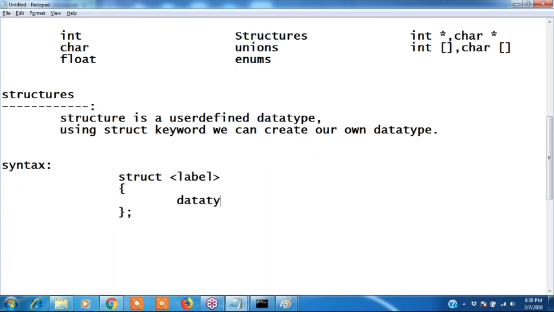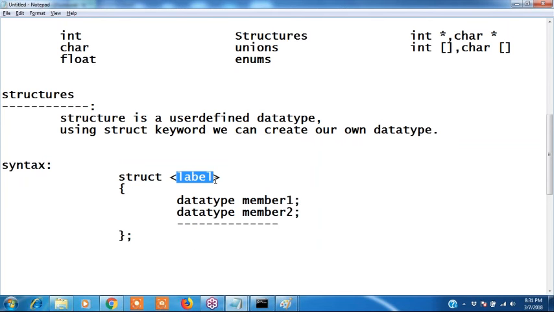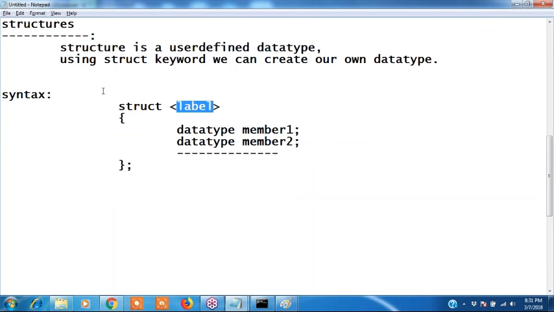Okay, here data type member1 and data type member2, and so on. We can declare any number of data members, right? Struct label name. Label name is our wish. Whatever the label we want to give, we can give. Okay, next, create a structure like this.